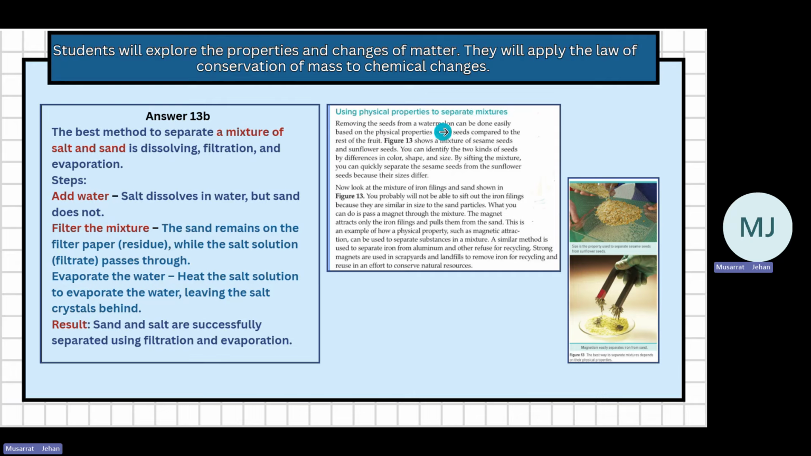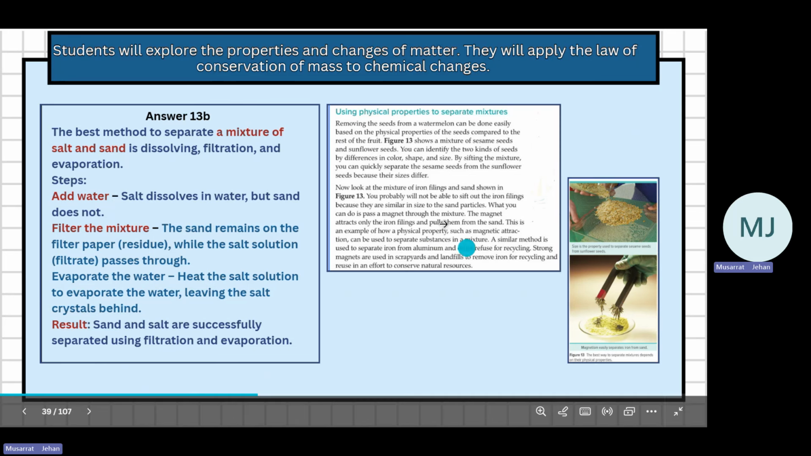Removing the seeds from a watermelon can be done easily based on the physical properties of the seeds compared to the rest of the fruit. In the fruit, you can easily make out where the seeds are, and you can remove them. Here there's a mixture of sesame seeds and sunflower seeds. Sunflower seeds are bigger than sesame seeds. You can identify the two kinds of seed by the difference in their color, shape, and also their size. So if you sift the mixture, you can quickly separate the sesame. Take a sieve with the right size where the sesame goes down and the sunflower is left on top because of the size difference.